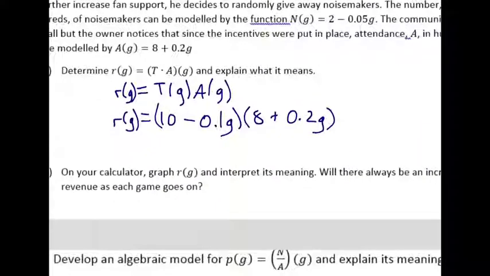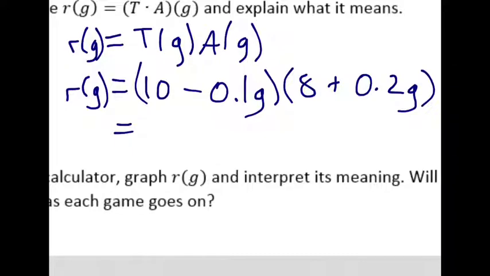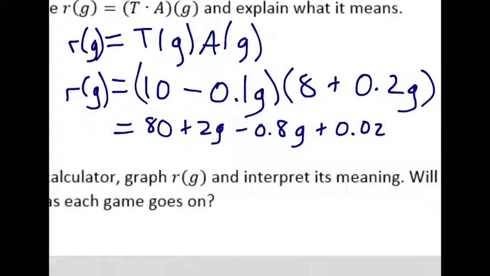And just doing a little bit of foiling and simplifying, that would give us, let's see, 80 plus 2G minus 0.8G minus 0.02G squared. This should be minus.